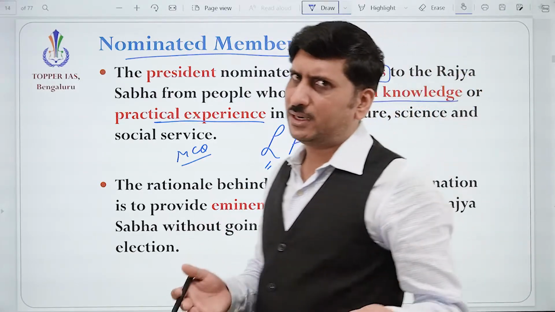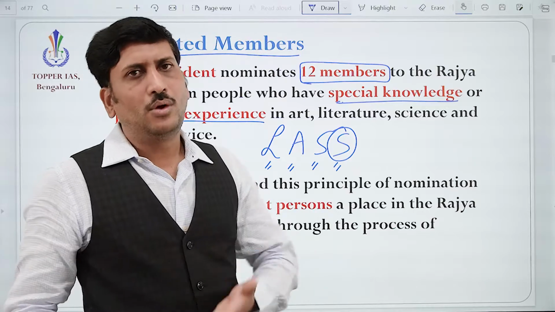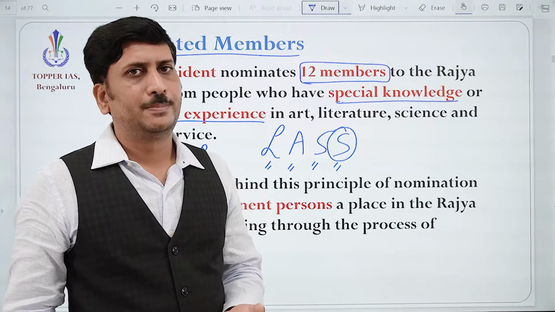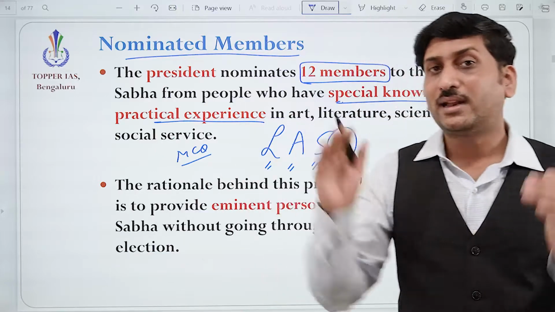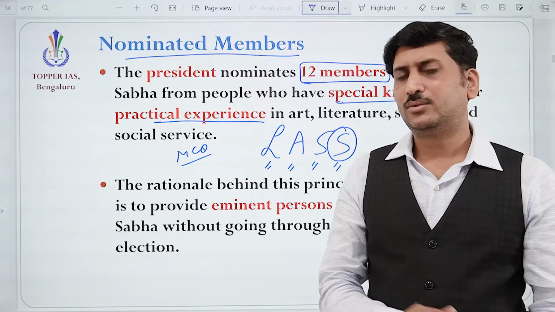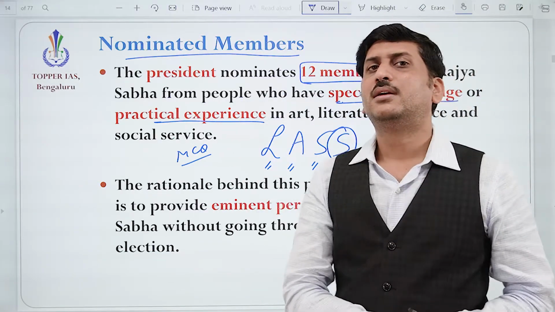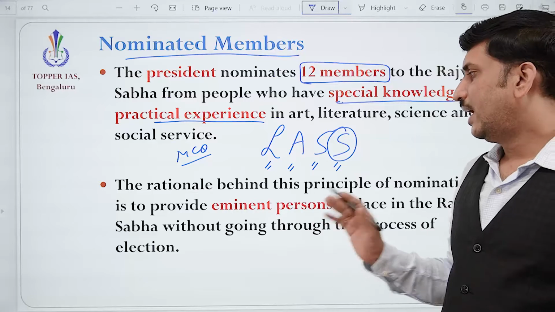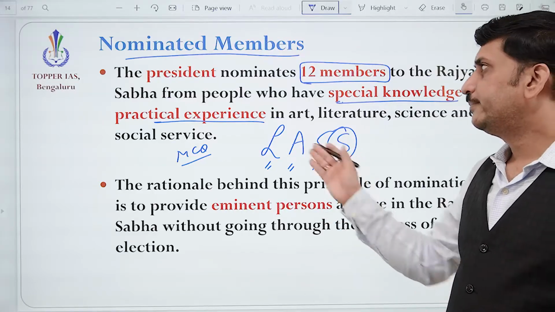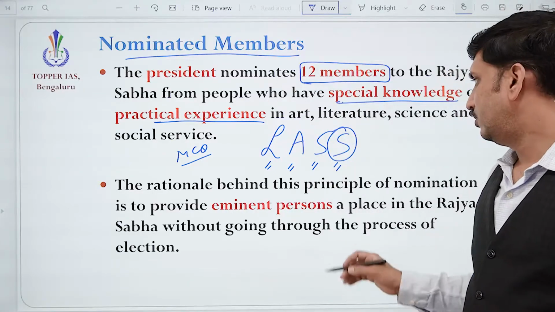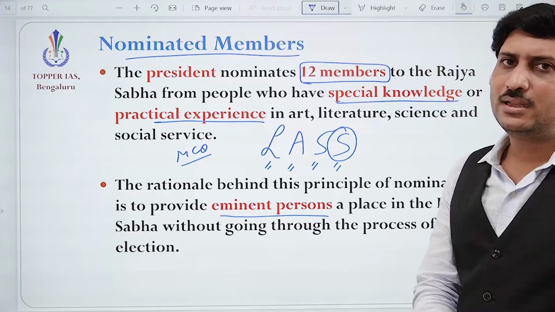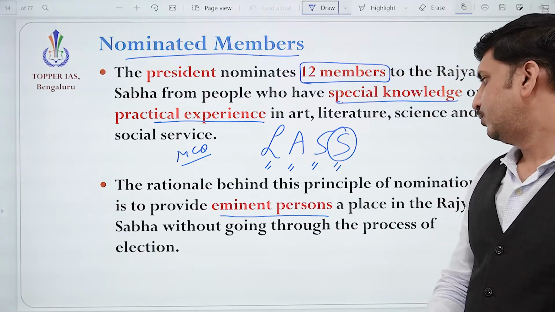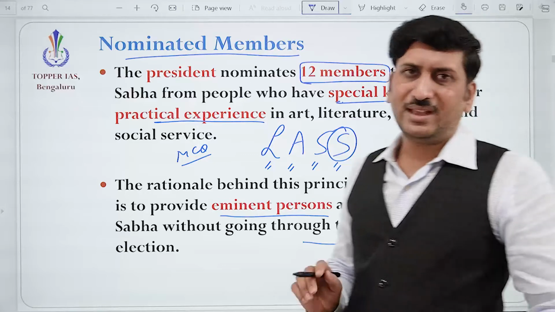Without the words of experts, how will a law be perfect? Sir, there are parliamentary committees. Fine, but as representatives, correct? Those who directly participate in the lawmaking should have some expertise. That is the purpose of this nomination. Eminent persons should be there in the Rajya Sabha without going through the process of election.